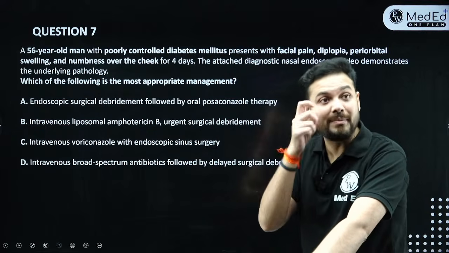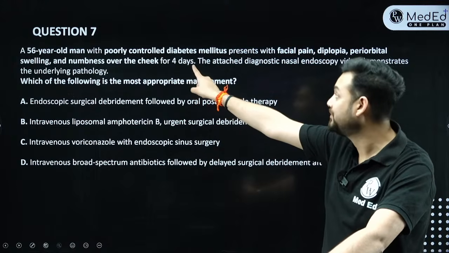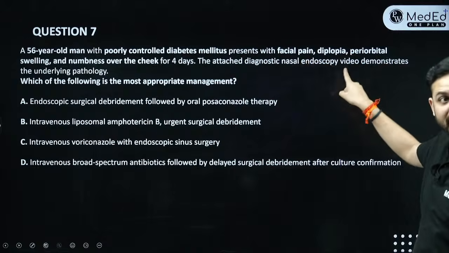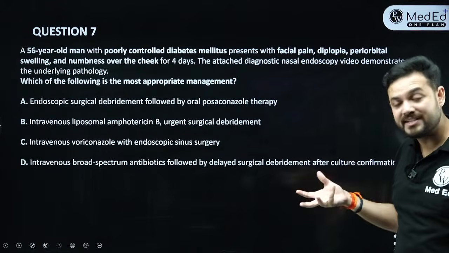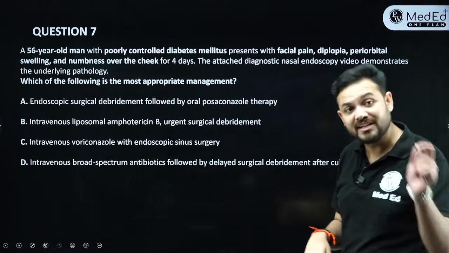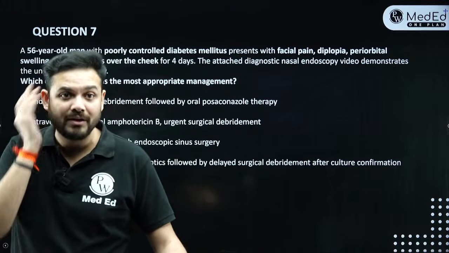This is about a 56-year-old man. Again, age matters over here. Again, the second point itself gives you the diagnosis clue. This is about poorly controlled diabetes mellitus, presenting with facial pain and diplopia. Eye features are also there. Periorbital swelling and numbness over the cheek since 4 days. That means it's an acute disease. It is rapidly progressive, and this whole area has been involved.